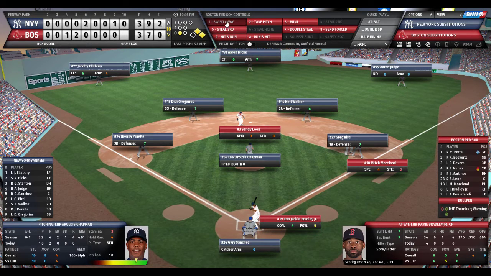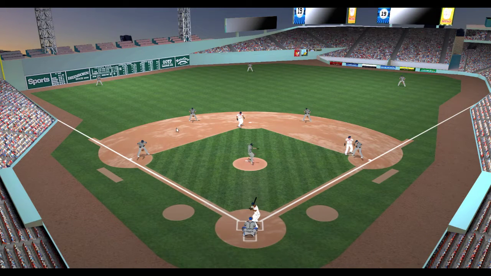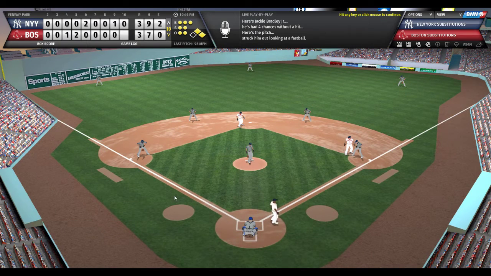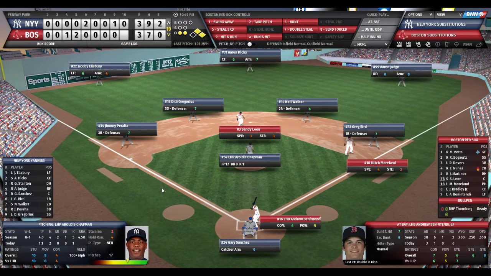Here's the pitch to Jackie Bradley Jr. Chance to win the ball game here. And Bradley goes down looking on the full count. That fastball that Bradley couldn't pull the trigger on, 101 miles per hour by Aroldis Chapman.